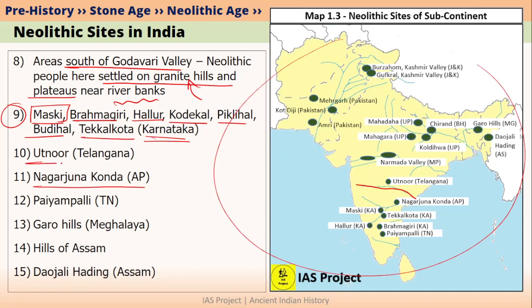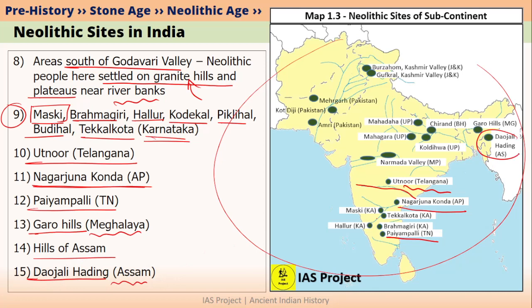The next site is Utnur, which is located in Telangana. You can see Utnur over here. Nagarjunakonda is located in Andhra Pradesh near river Krishna over here. Payampalli in Tamil Nadu is over here. In case of Northeast India, Neolithic sites are located in Garo Hills in Meghalaya, in hills of Assam, as well as a place called Daojeli Heding, which is in Assam. You can see Daojeli Heding over here. In Daojeli Heding, we have found jadeite, which is basically a type of jade. Jade is a green colored precious stone. So these are some of the important Neolithic sites that are present in the subcontinent.